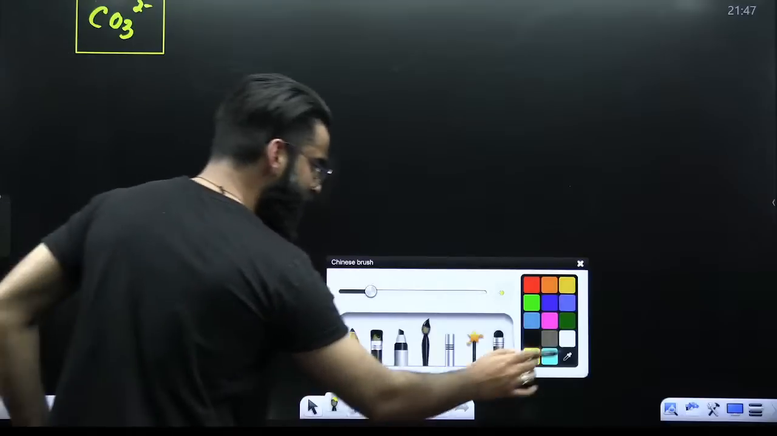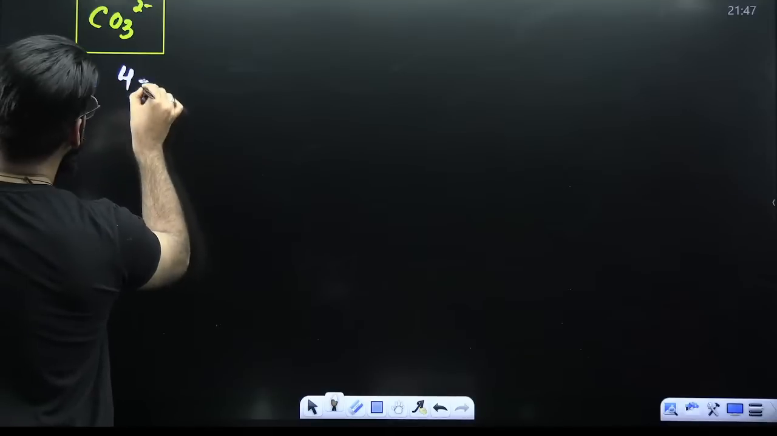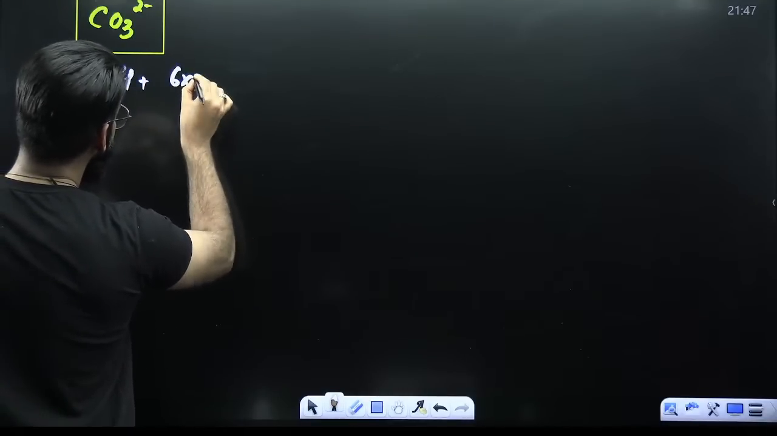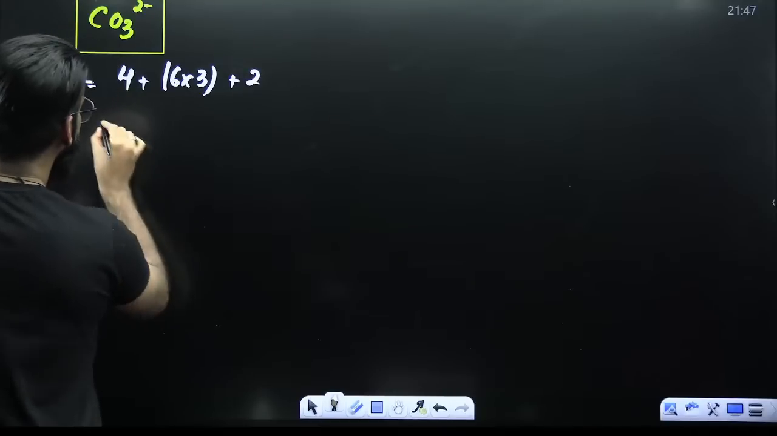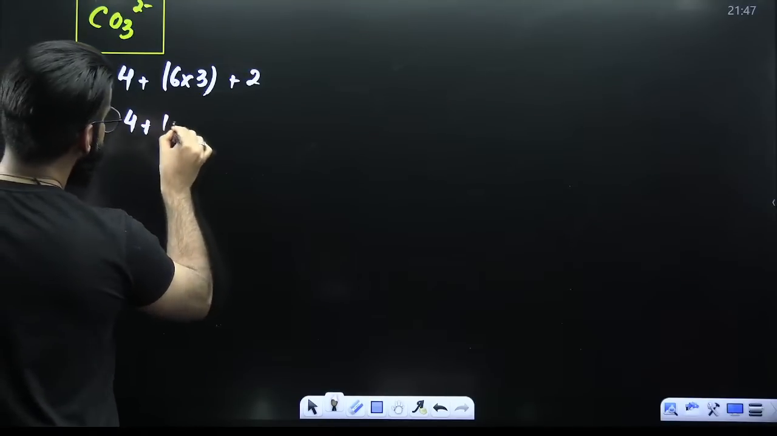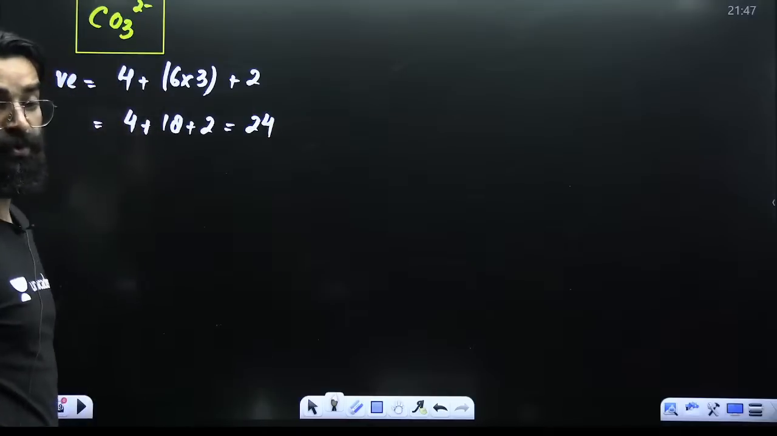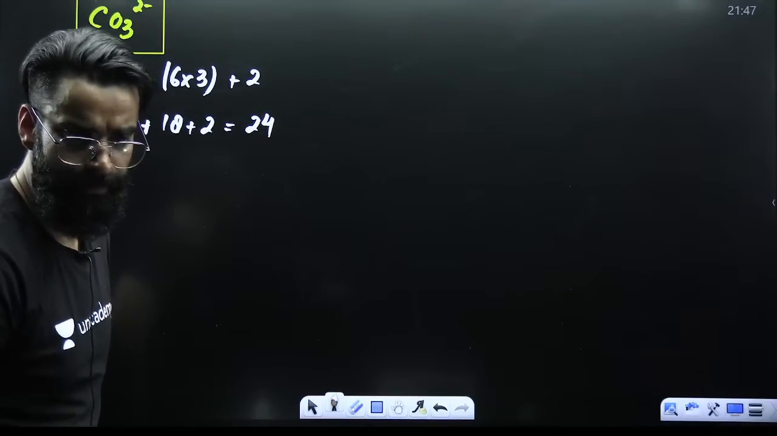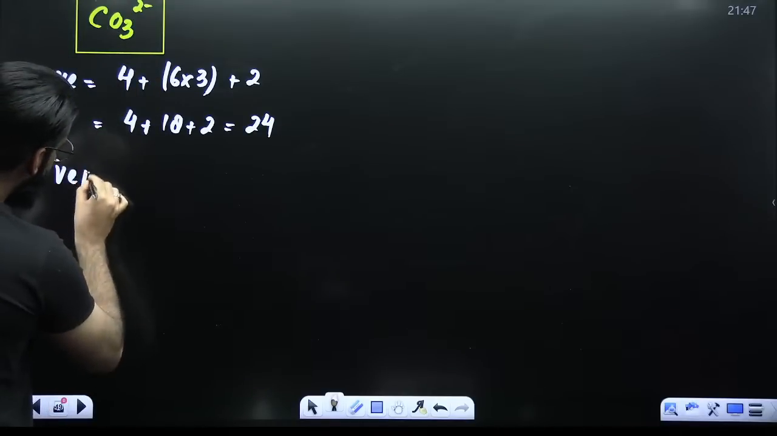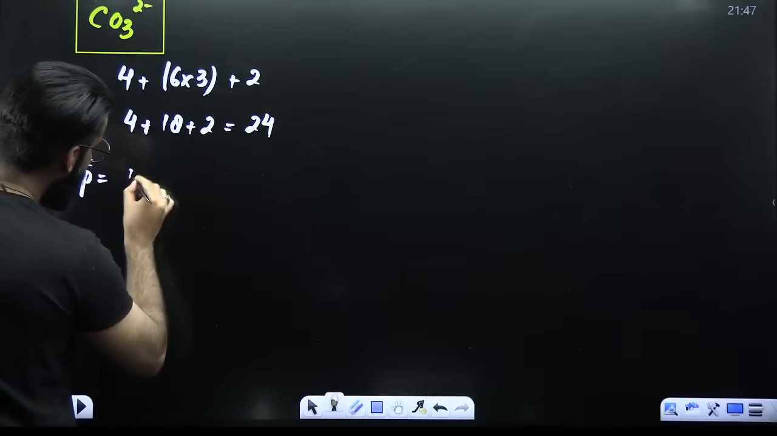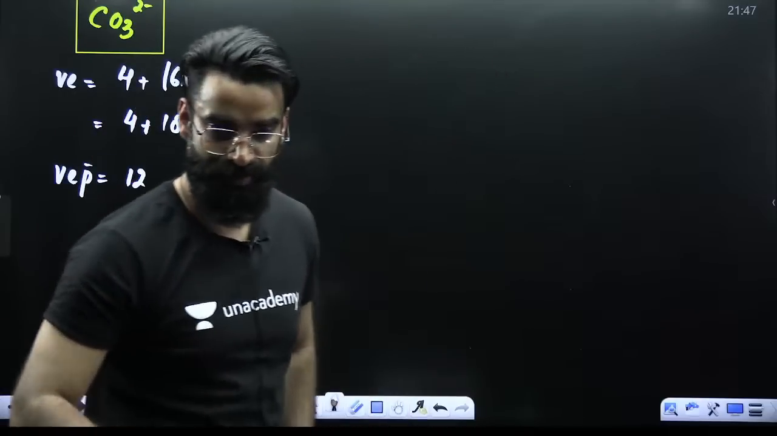First of all, calculate the total valence electrons which we have. Carbon has got 4. Oxygen has got 6. There are 3 oxygen atoms. And there is dinegative, so add it. So this is 4 plus 6 3s are 18 plus 2. The value comes out to be 24. There are 24 valence electrons in total. So how many valence electron pairs will be there? 24 by 2 means 12 valence electron pairs are there.